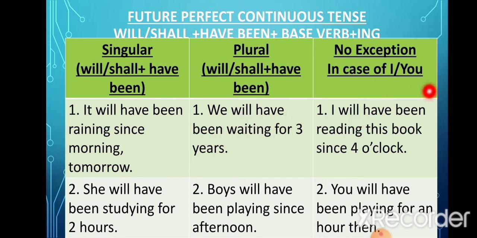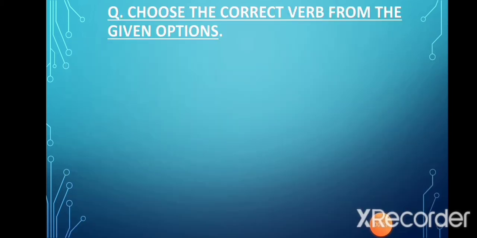Now in case of I and you, I will have been reading this book since 4 o'clock. You will have been playing for an hour then. Now here also we have used the same rule of adding ing to the base verb read and it has become reading, and before that we have put will have been. Here also we have added ing to the verb play and it has become playing, and before that we have written will have been. Now we'll take up some sentences to see how much we have understood.